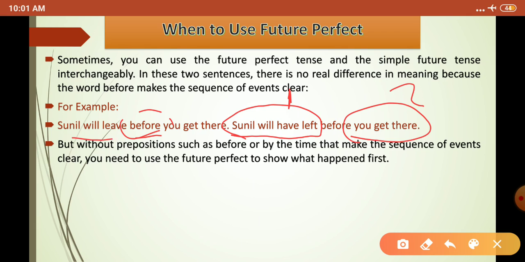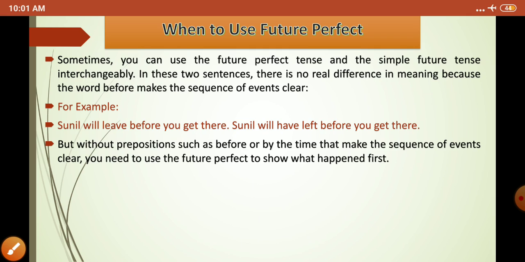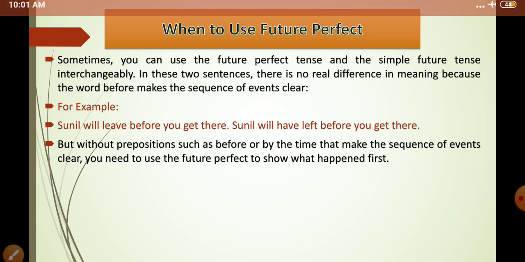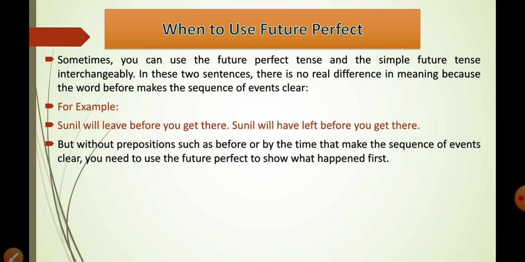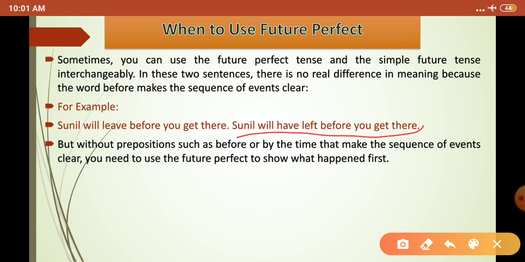Again, "Sunil will leave before you get there," right? So this is unclear, I can say. It is really not clear whether Sunil will leave before he gets there, or when he gets there then Sunil will leave. So this is particularly unclear, so we cannot use before in this simple future tense. What we need to do is use the word before with the future perfect tense, right?